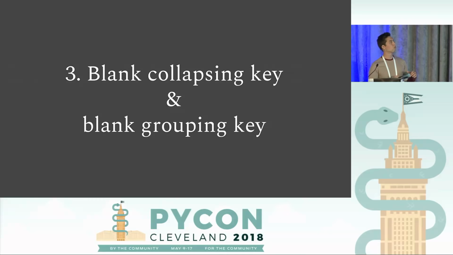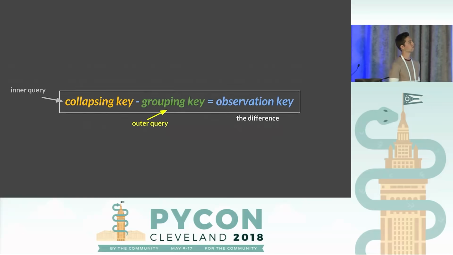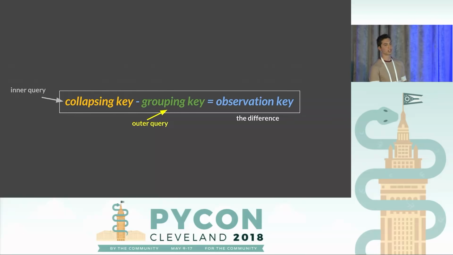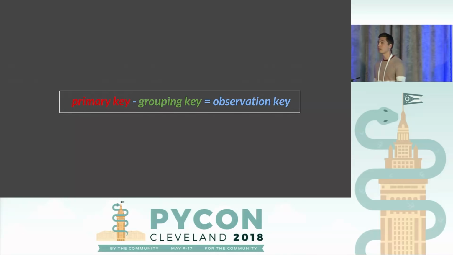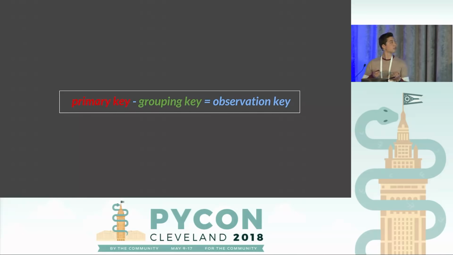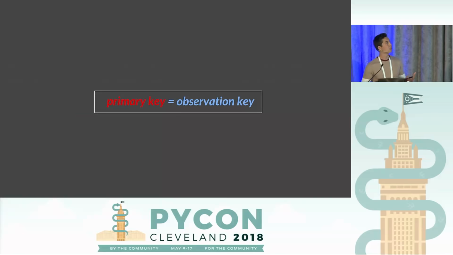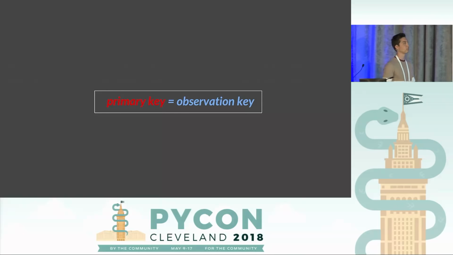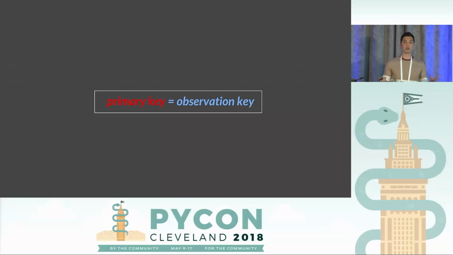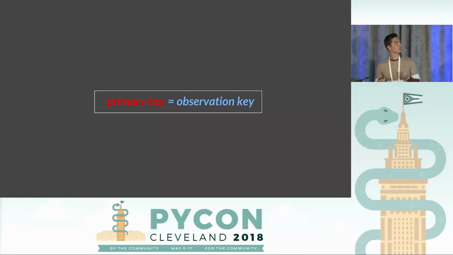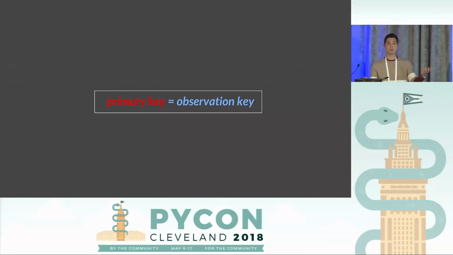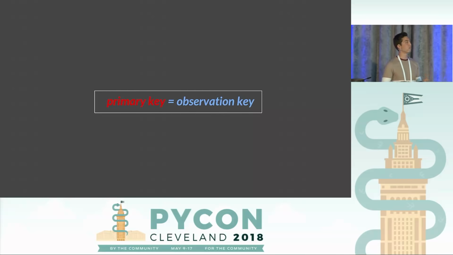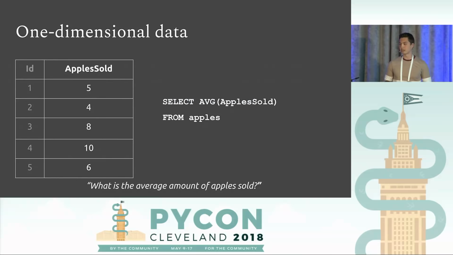And we can go one step further. What happens if we don't have either a collapsing key or a grouping key? Then what? We can look at this and say, well, the collapsing key is going to be the primary key. The grouping key is going to go to nothing. And so we have our primary key equals our observation key, which also makes sense, because if we don't collapse the data, we're simply assuming that the relevant level of analysis is the primary key.